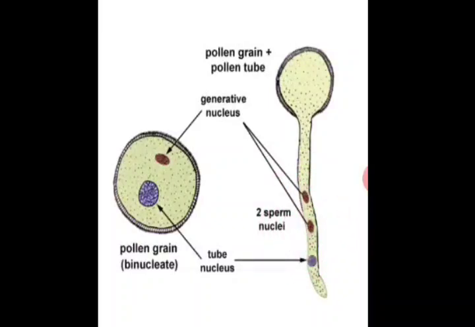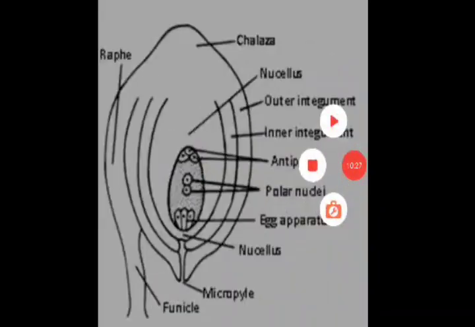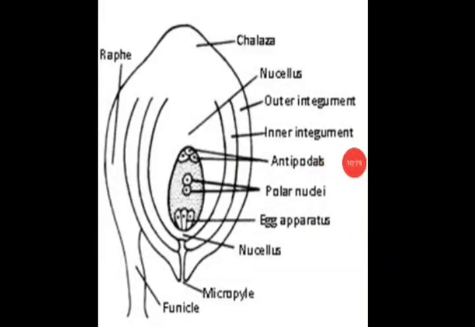Now let's discuss the structure of the ovule. Now this is the structure of the ovule, right? You can see this is the nucellus. This part provides nutrition to the growing embryo.